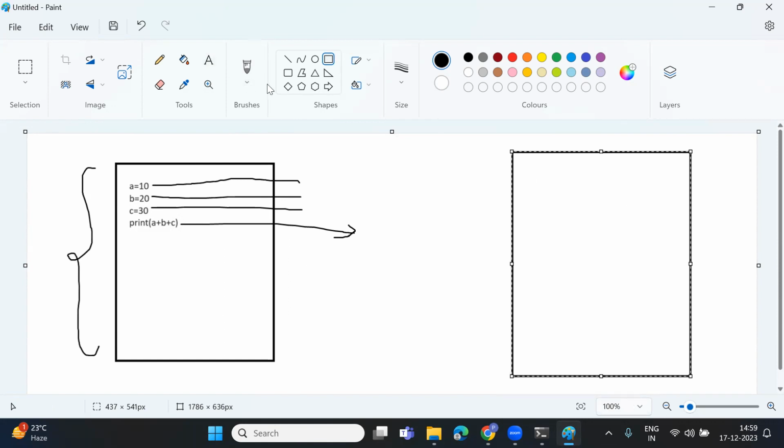In a compiled programming language, your code will be executed at once. That means this complete file will be executed at once. But in an interpreted programming language, the execution will be done line by line. First this, then this, then this, then this.